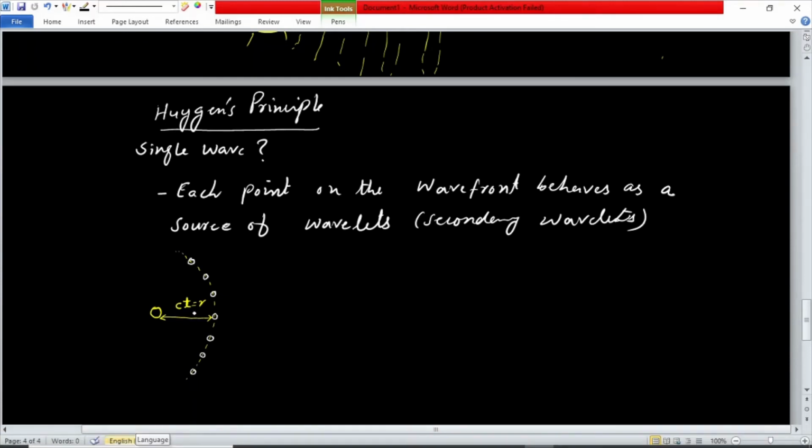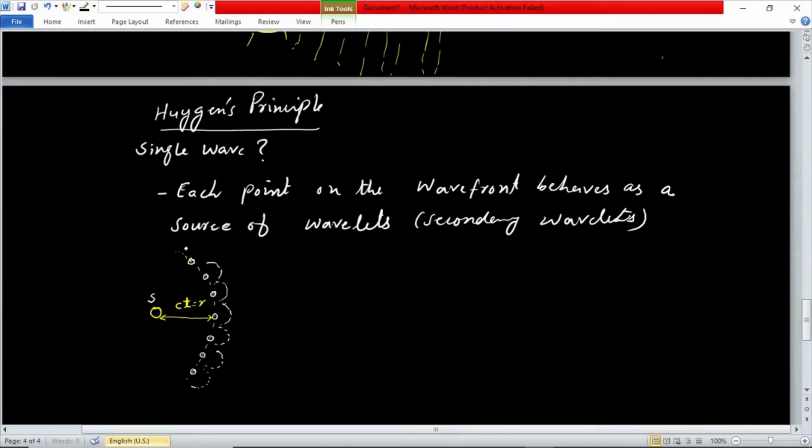For example, we had this source S, and it generated this wavefront, and now all the points on this wavefront will also behave as sources, and each will generate a new wavelet, because every one of them is behaving as an individual source of light.